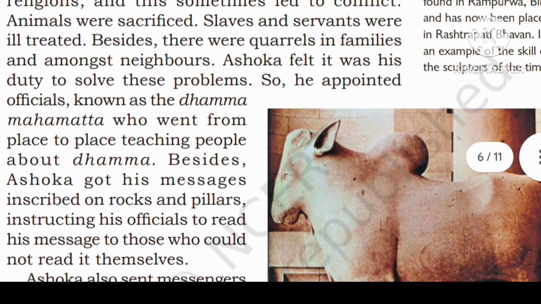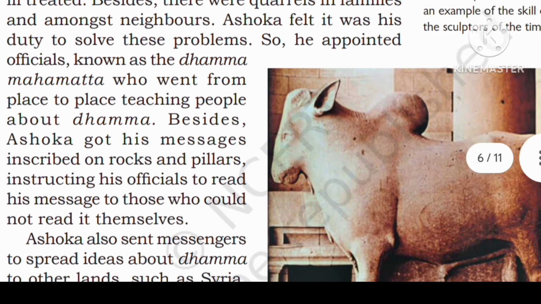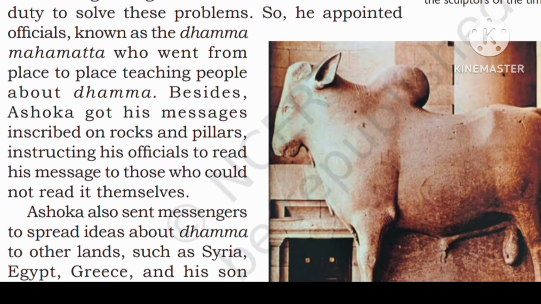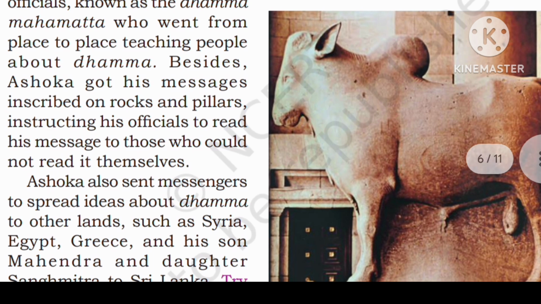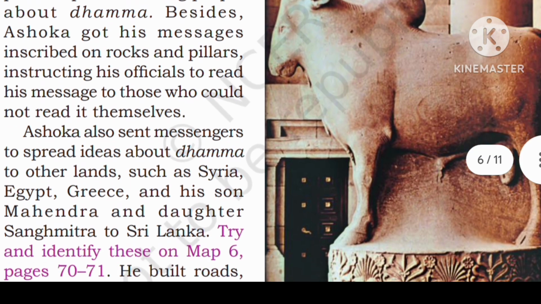There were a number of problems that troubled him. People in the empire followed different religions and this sometimes led to conflict. Animals were sacrificed, slaves and servants were ill-treated. Besides, there were quarrels in families and among neighbors. Ashoka felt it was his duty to solve these problems. So he appointed officials known as Dhamma Mahamatras who went from place to place teaching people about Dhamma.